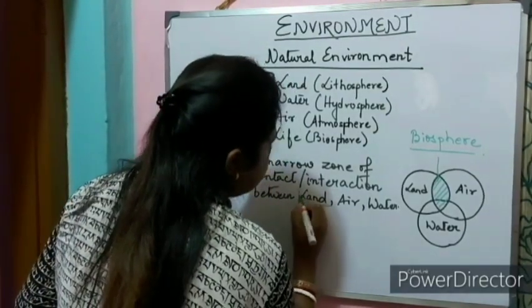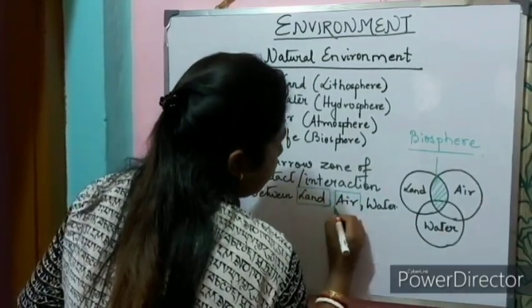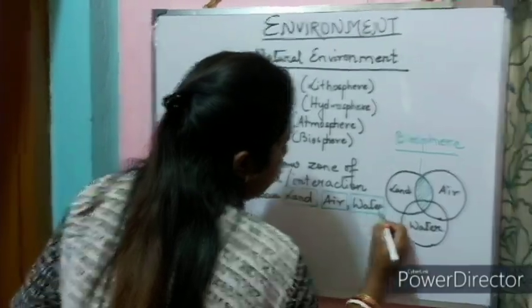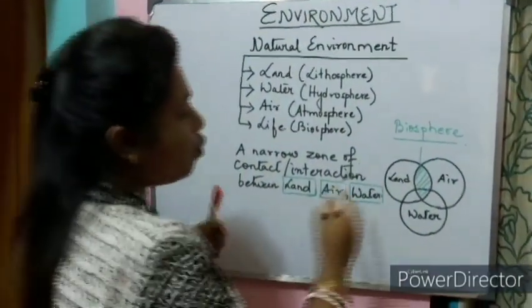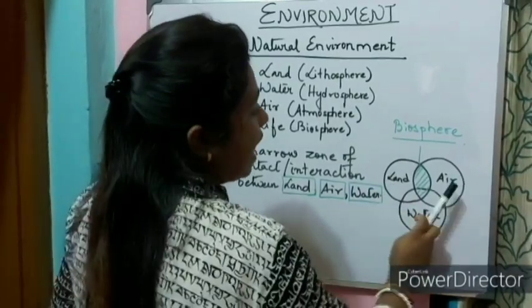So land, lithosphere; air, atmosphere; water, hydrosphere. Biosphere is a zone where literally we will get land, air and water.